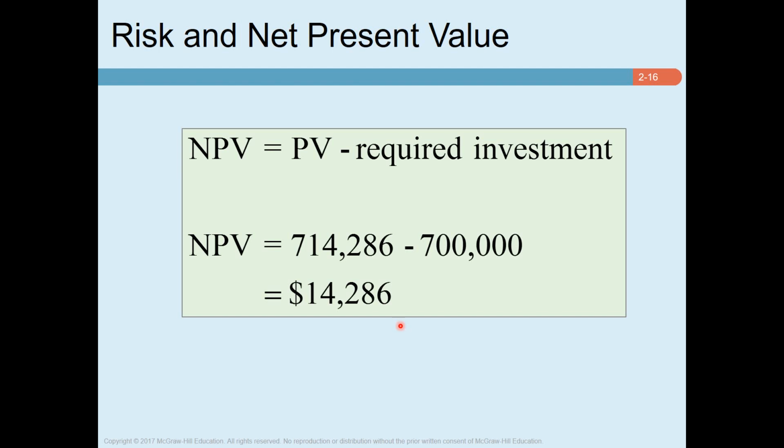So the bottom line of this discussion is we would discount the cash flow of a project based on the riskiness of this project. A highly risky project will be discounted at a high discount rate, and a low risky project's cash flow will be discounted at a lower discount rate. We will be discussing more detail about the association of risk and net present value in some future weeks.